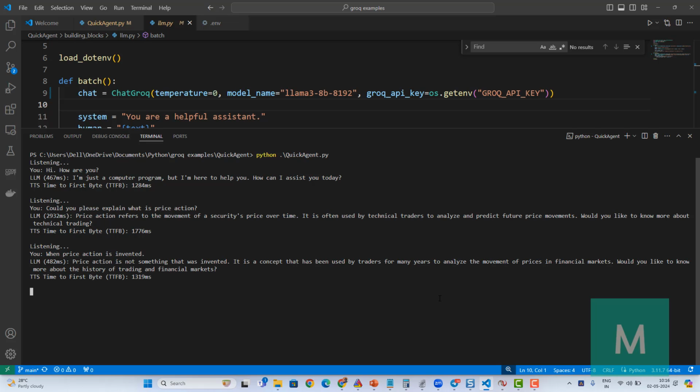Price action is not something that was invented. It is a concept that has been used by traders for many years to analyze the movement of prices in financial markets. Would you like to know more about the history of trading and financial markets?